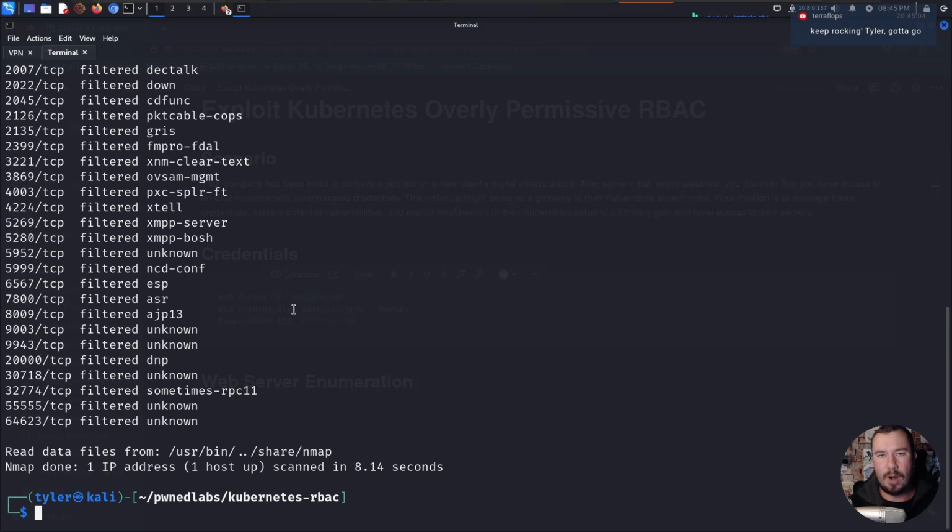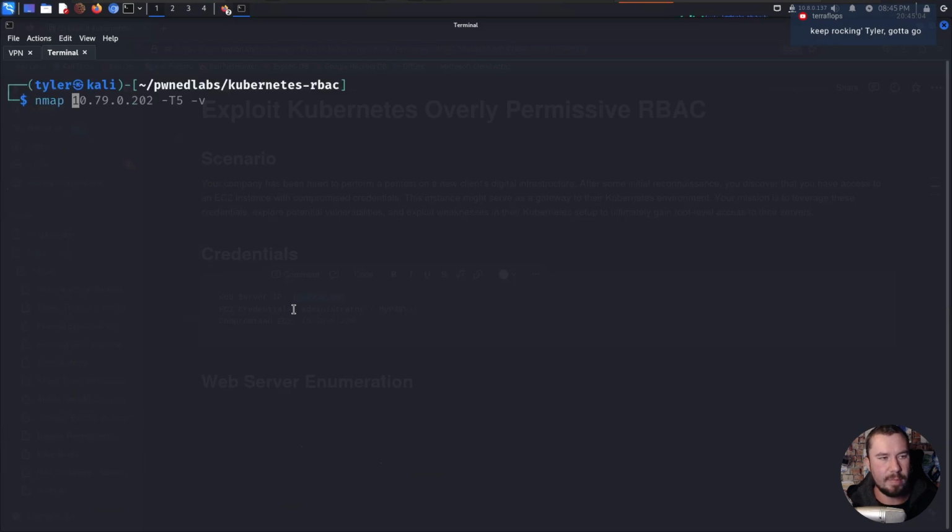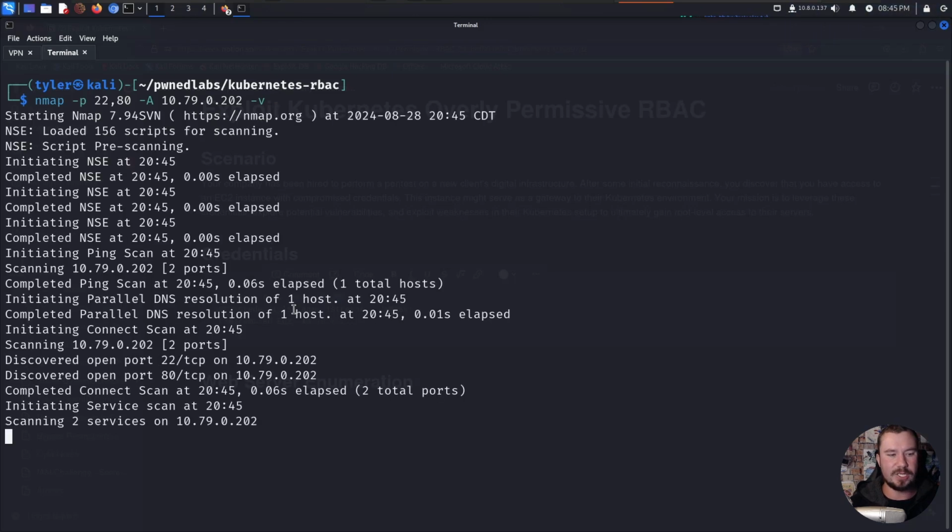So now that we know our open ports, let's do a little more targeted scan to enumerate those open ports. We'll do that with nmap. -p, we're going to pass it the ports that we're interested in. So we're interested in ports 22 and 80. -A to throw all those enumeration scripts at it that I talked to you about. We'll drop in the IP, and we will do -v for verbose mode and go ahead and hit enter.